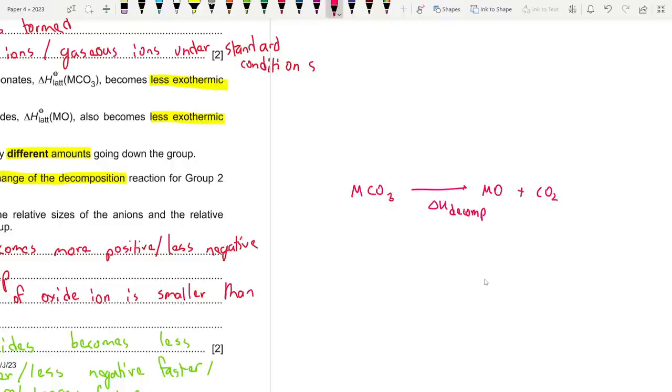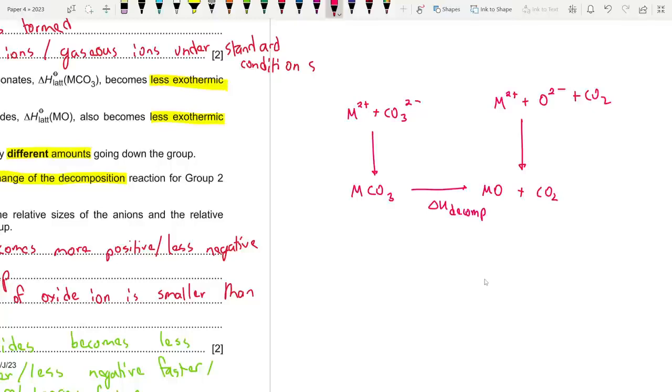Now hear me out. Here's the thing, we also have another lattice enthalpy, which is M2+ and the constituent gaseous ions and CO3 2-. It is going to form this on that end, and we also have M2+ and an oxide ion, which is going to form, plus carbon dioxide as well on this side, which is going to form this. Fine.